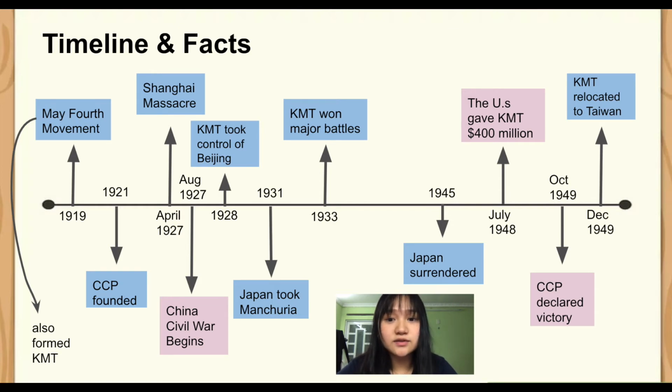So the KMT had to relocate to Taiwan in December 1949. Until now, the US and United Nations only recognize one true China, which you already know right now, and they still don't see Taiwan as a country.